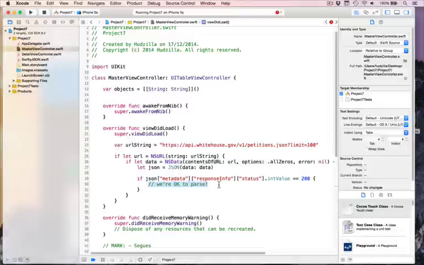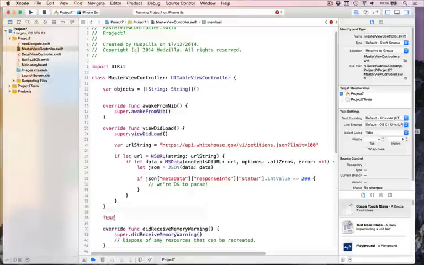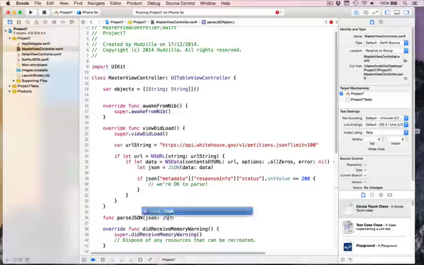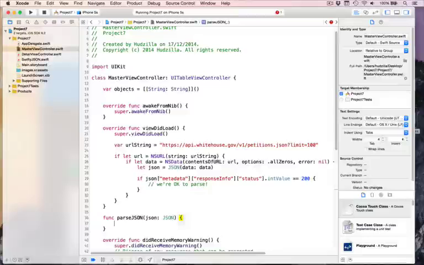So SwiftyJSON is doing most of the work here. So what we're going to do is we want to parse, i.e. to go through the JSON and do useful things with it. In that we're okay to parse. So we're going to write a new method beneath viewDidLoad called parseJSON. Parse, P-A-R-S-E, JSON. And it takes an object, the thing to parse, and I'll call it json, and it's of type JSON, upper caps, like that.